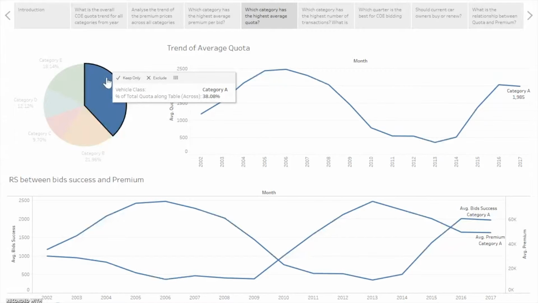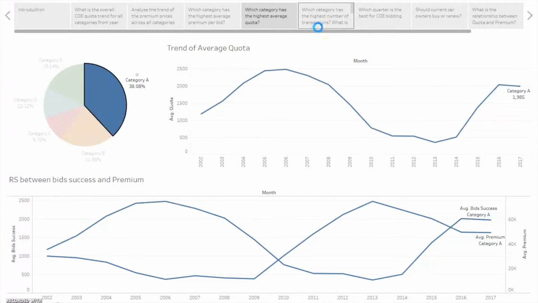With reference to external research, which is in our report, we noticed that the majority of the vehicle population are cars, which consists of categories A, B, and E. But with further research, we can see that category A vehicles are actually the majority of the car population, and hence out of these three categories, category A would get most of the quota allocated to them.